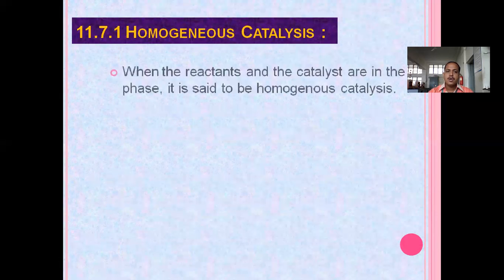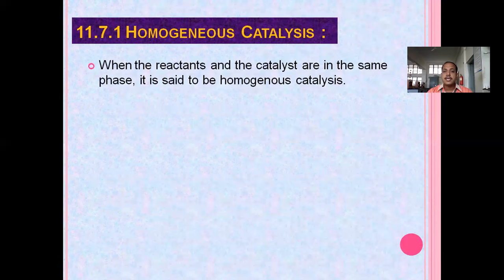Now we will see homogeneous catalysis. What is homogeneous catalysis? When the reactants and the catalyst are in the same phase, it is said to be homogeneous catalysis.